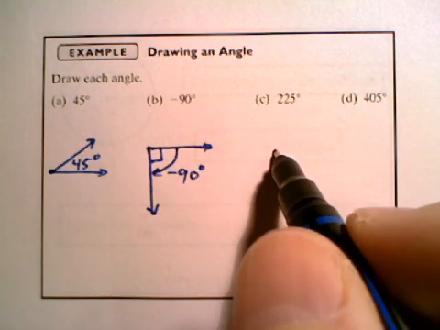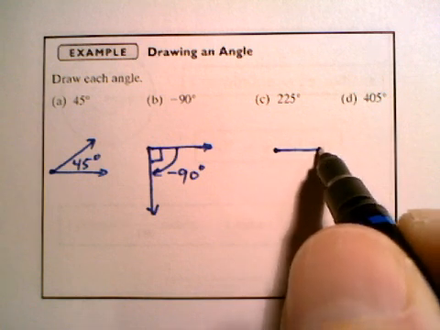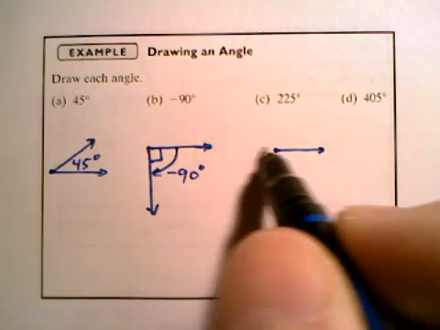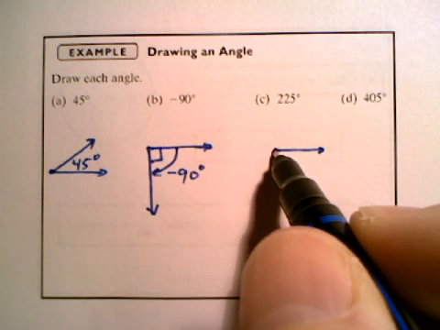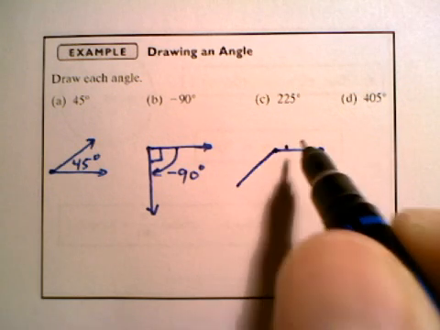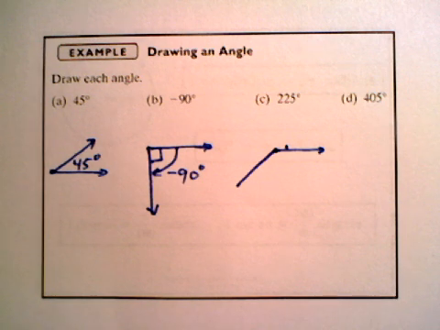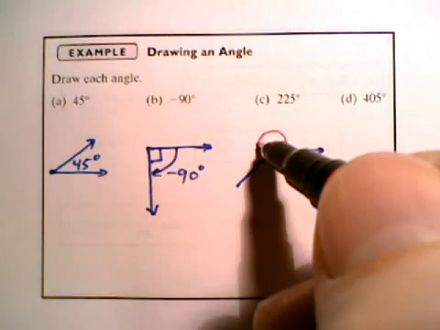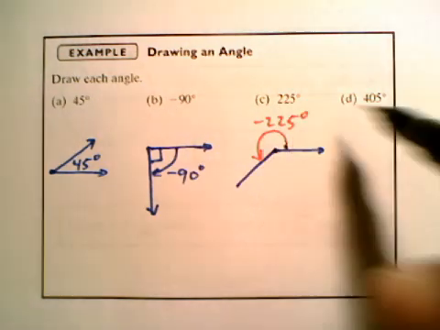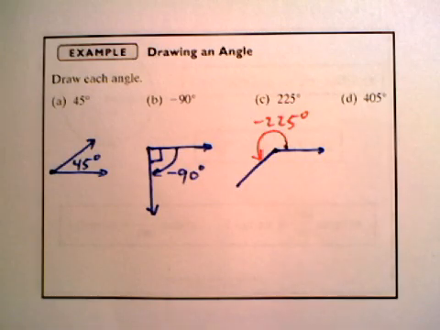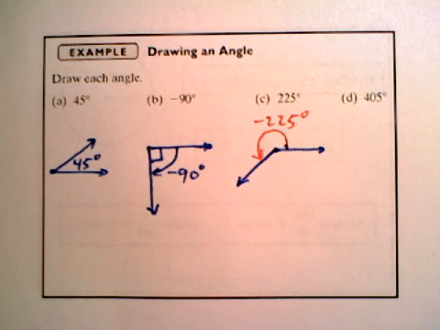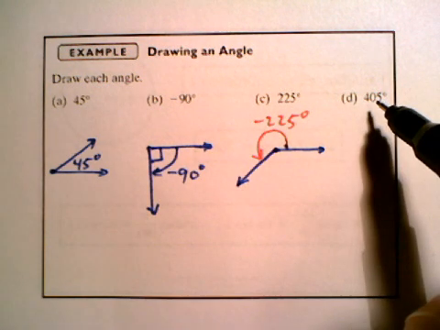225 degree angle, let's see. So 225, we know that 180 is all the way around to the other side. 180 and 45 would be about like that. So maybe I'll draw a different color there. So that right there would be negative 225 degrees. Okay, and just to be consistent, let's get arrows at the end of those because I don't want to throw you off.